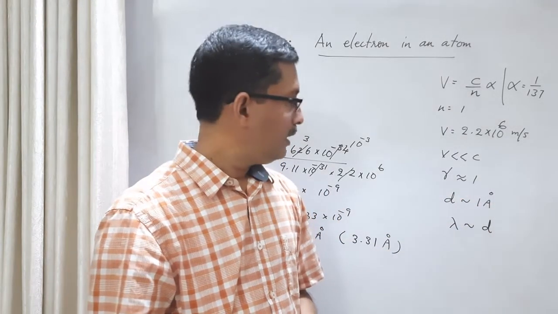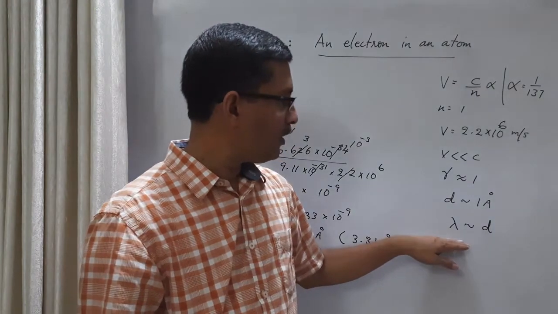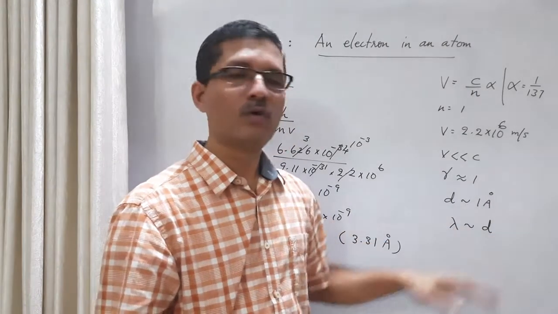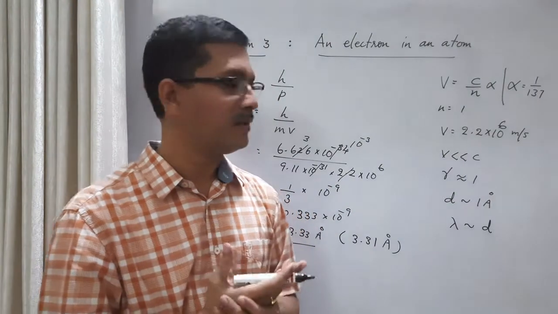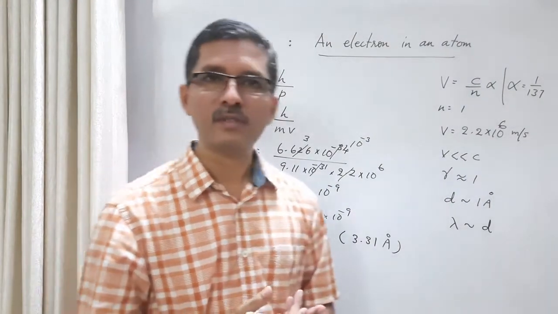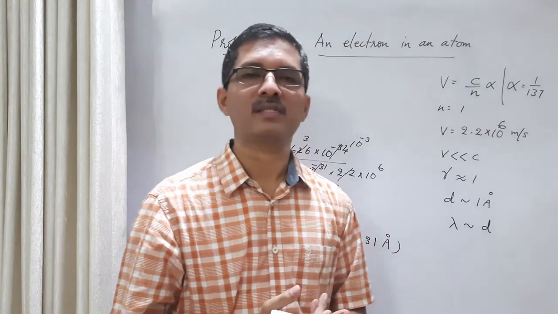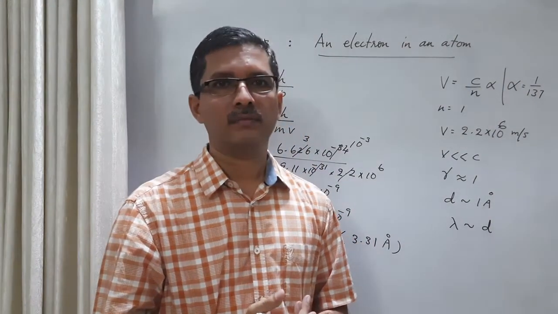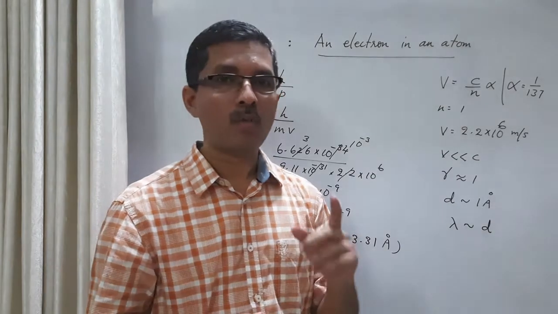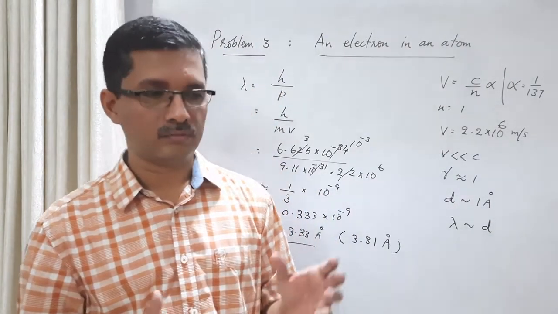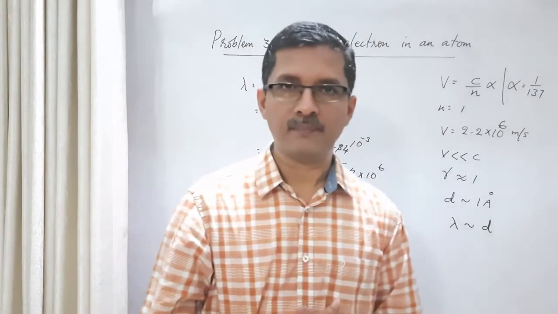Now, when the de Broglie wavelength of a particle is of the order of the dimension of the environment where it is situated, then it is not justifiable to treat it as a particle. We cannot ignore its wave nature. In the Bohr model, remember that Bohr treated the electron as a particle.